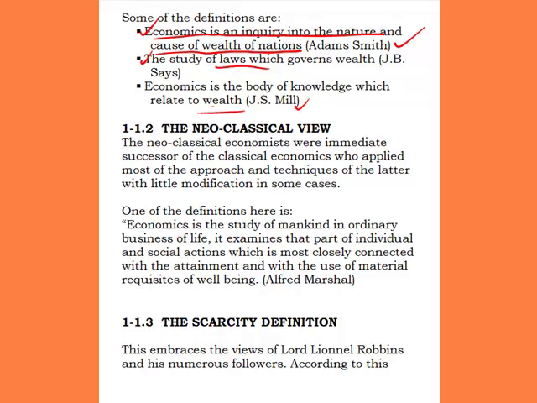Now, it means this neoclassical school of thought of economics makes a little modification on the definition as provided by their predecessors, the classical view. That's why we call them the neoclassical view. Now, one of the definitions under this neoclassical view is the one provided by Alfred Marshall.